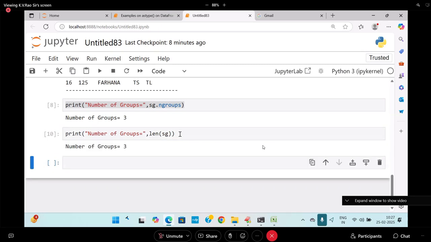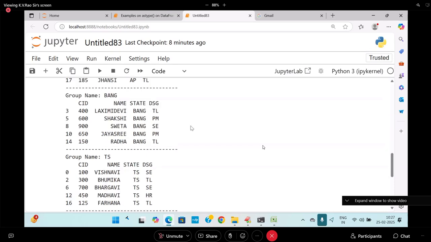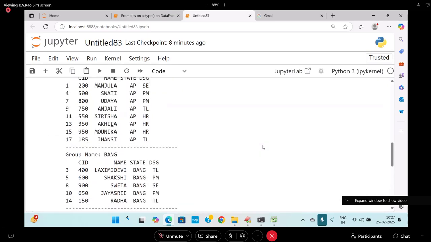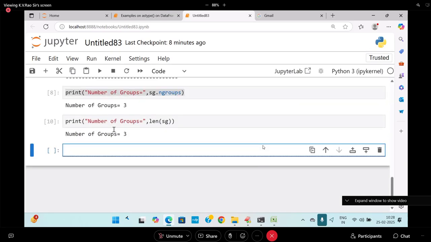Now I will go for further discussion. I am getting the groups, SG is there. Groups are there, SG is containing. You can also write the same thing directly.